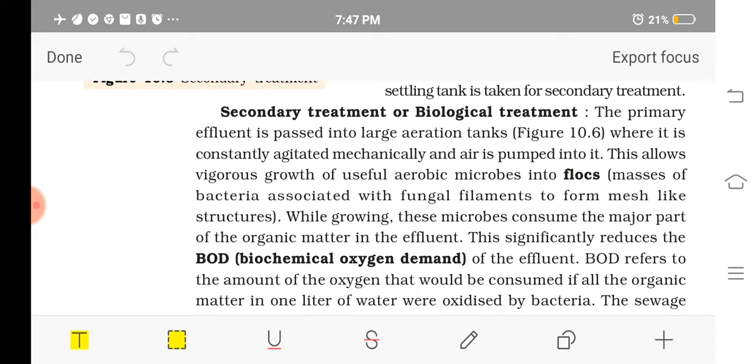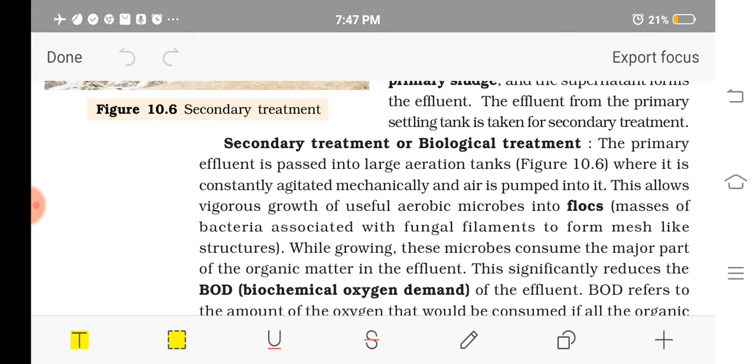As air is passed through these aeration tanks, the content, which is the effluent coming from the primary settling tank, will be agitated, that is, mechanically stirred. It is constantly stirred and air is pumped into it. So as air is there and it is continuously agitated, what will happen?